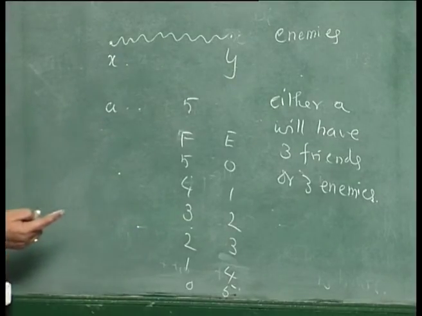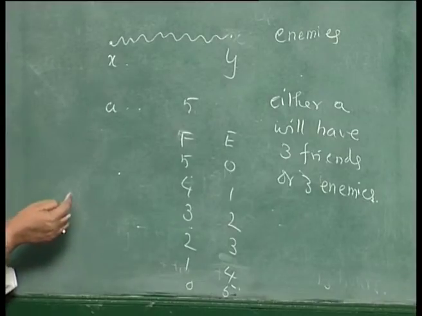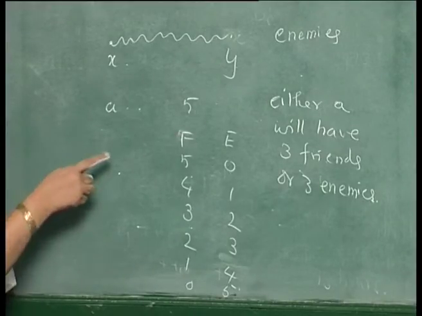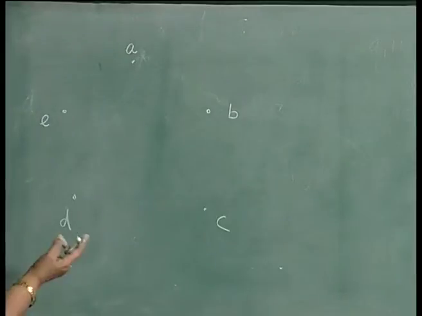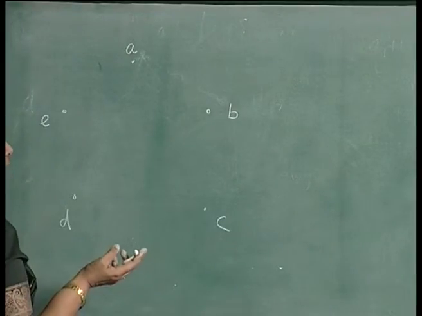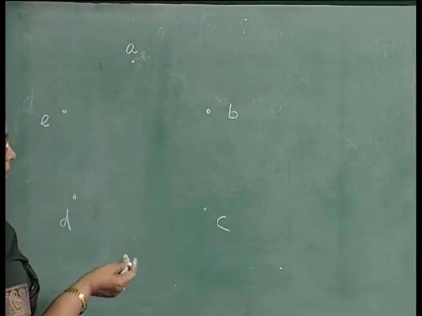More than 3, or 3 or more will be friends or enemies. This is because you can put like this. Now, apart from A there are only 4 of them. So, 2 can be friends and 2 can be enemies. So, the fact that A will have 3 friends or 3 enemies does not hold anymore.